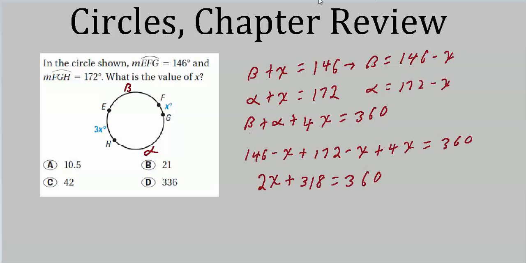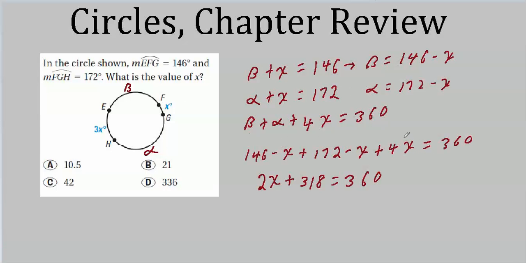So if we make our substitutions, 146 minus X for beta, 172 minus X for alpha, and then of course X plus 3X, that's just 4X.